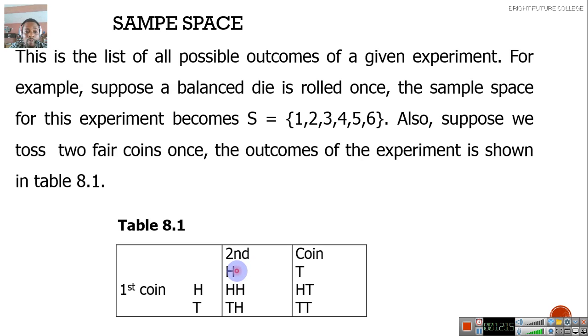This one also has what? Head and tail. You pay them. It's more like multiplication, but it's not actually multiplication, because there are instances where you may have to add up the numbers. So you pick this one, pay with this one, you have this. Pick this one, pay with this one, you have this.